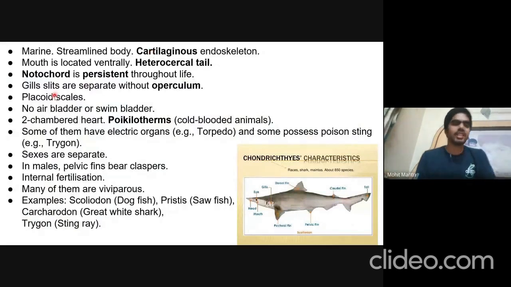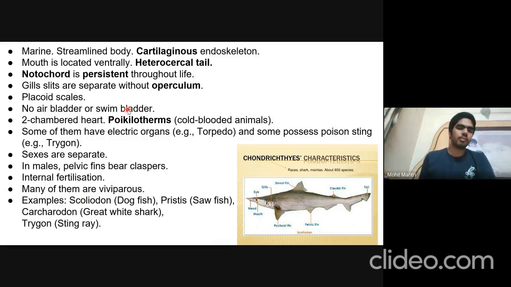So, Chondrichthyes are marine, and they have a streamlined body and a cartilaginous endoskeleton. Their mouth is located ventrally, and their tail is heterocercal, that is, the tail is uneven. The dorsal part is longer and the ventral part is smaller. The notochord is persistent throughout life. Gill slits are present, but they are not covered by operculum. They have placoid scales, and they do not possess an air bladder or swim bladder, so they have to continuously swim to prevent themselves from sinking.